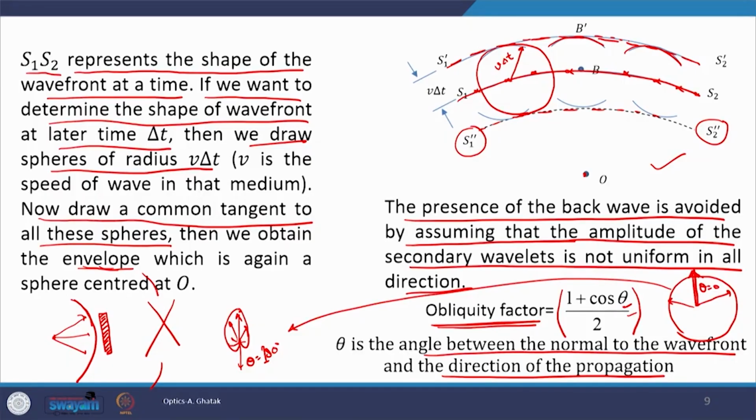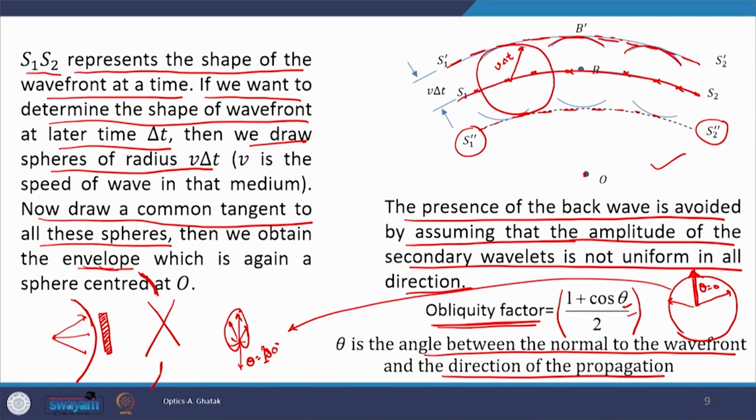What Huygens said is that as long as a part of the space is enveloped by the wave front, we will have light there, or non-zero amplitude there, and if we cover a part of the wave front, then there should not be any light in that portion, since this portion is not enveloped by the wave front.